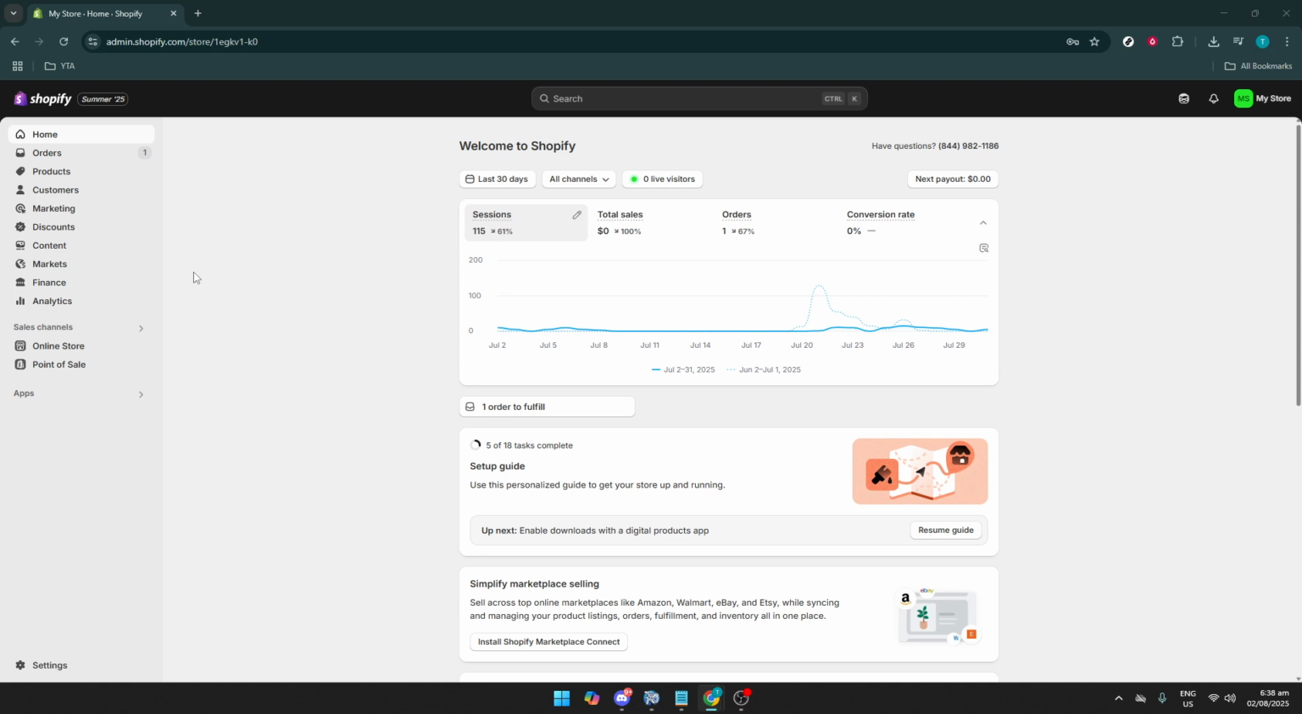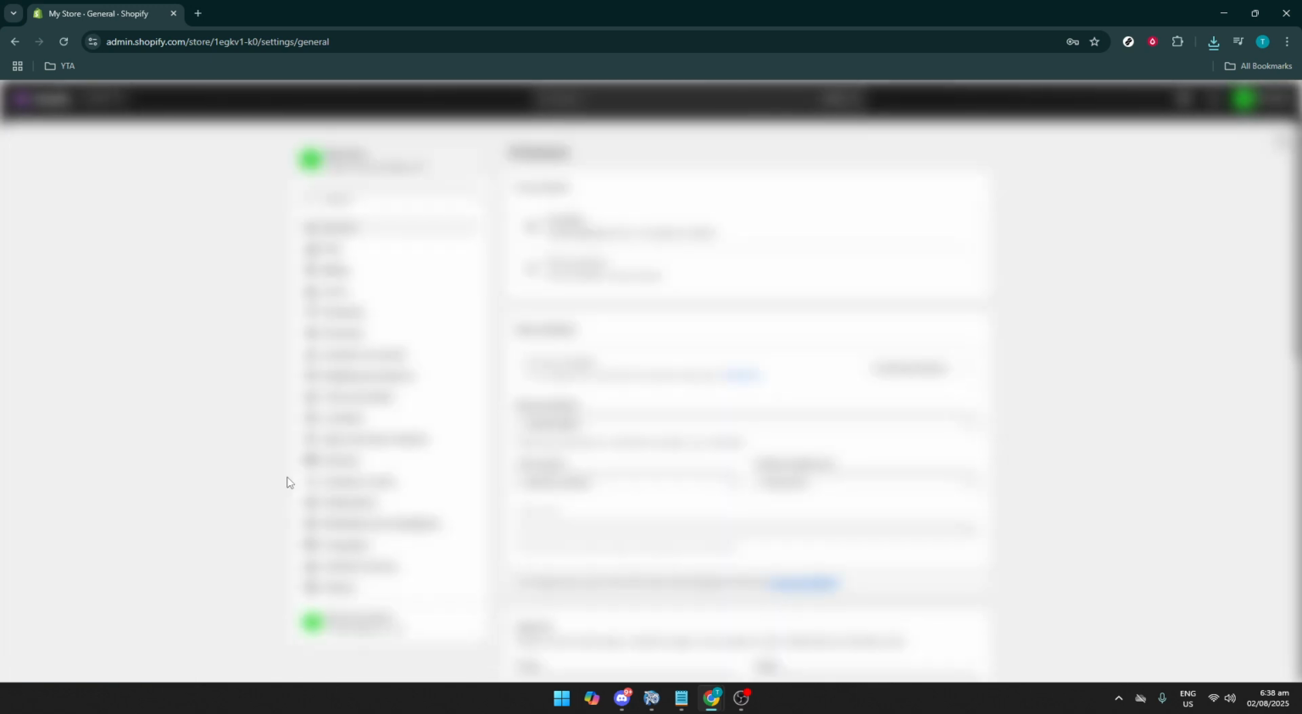First, you'll want to navigate to the main dashboard of your Shopify account. This is your central hub where you'll manage all the key aspects of your online store. Once you're there, it's time to locate the Settings section. You can find this by looking towards the bottom on the left-hand side of your screen. It's where you'll manage all the configurations for your store.